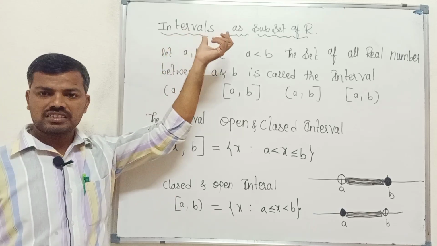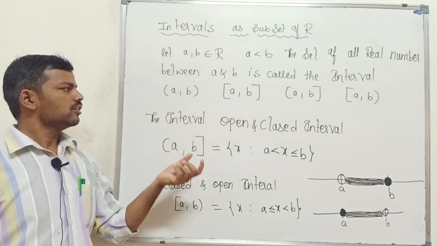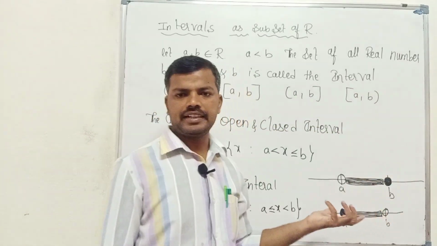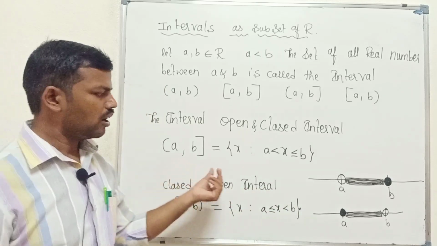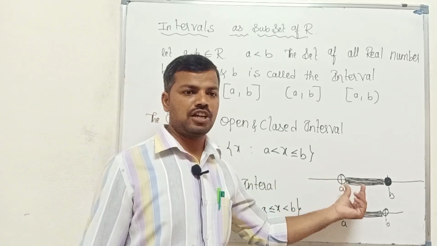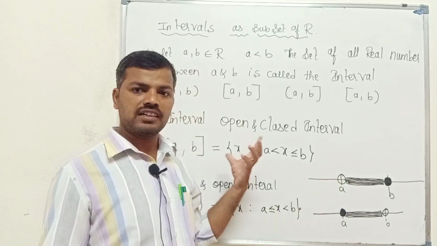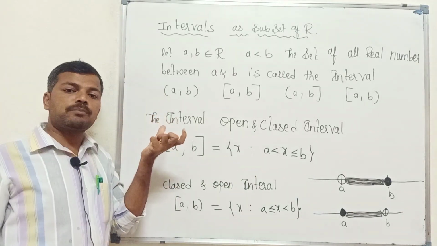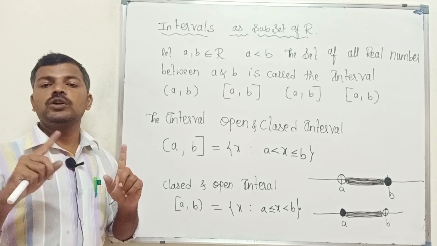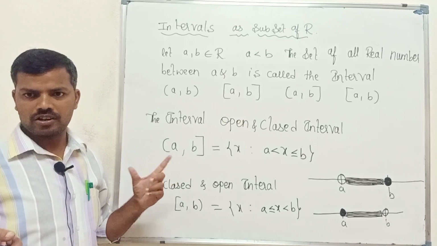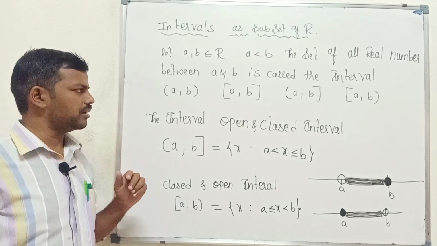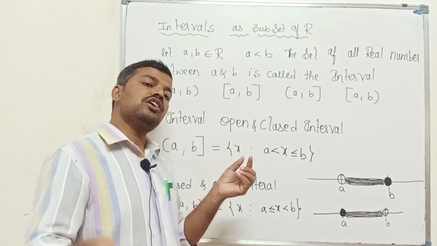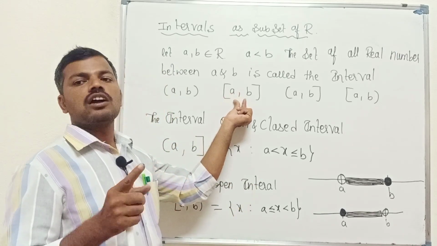Next, intervals. How many types of intervals do we have? Four: open, closed, open-closed, closed-open. These are the intervals we have studied, and we know their diagrammatical representation and symbolic expression. Open interval means we collect all the real numbers between a and b, but not including a and b, excluding a and b. In the closed interval, it is the collection of all real numbers between a and b, including a and b. That is called a closed interval.